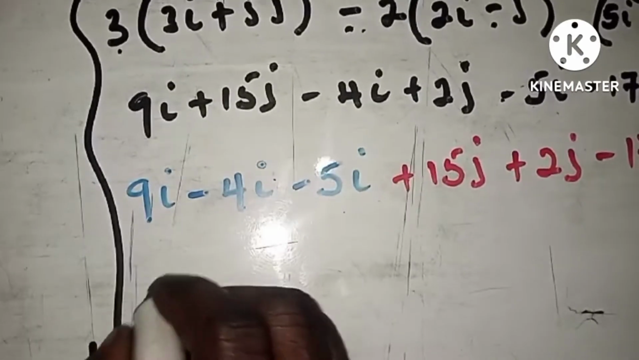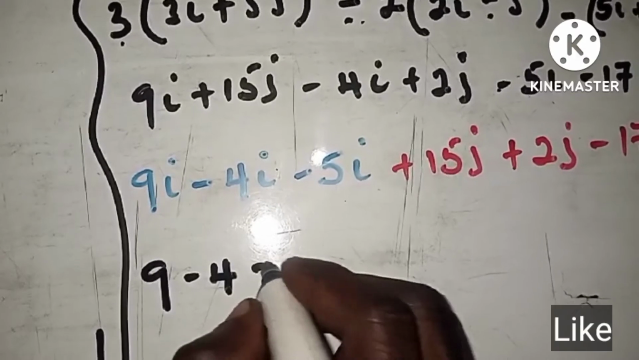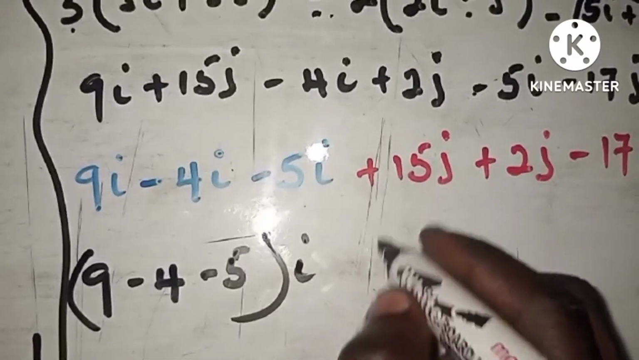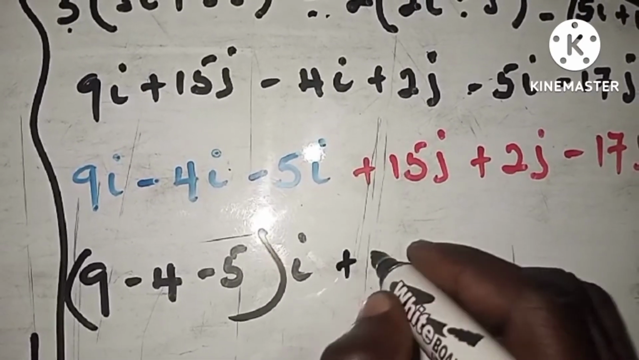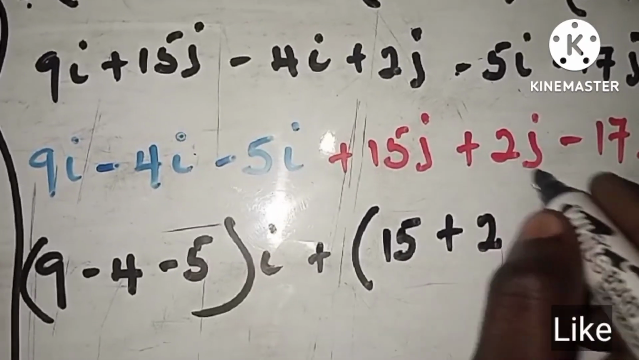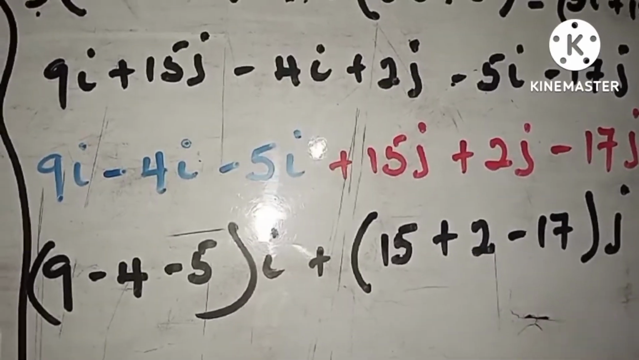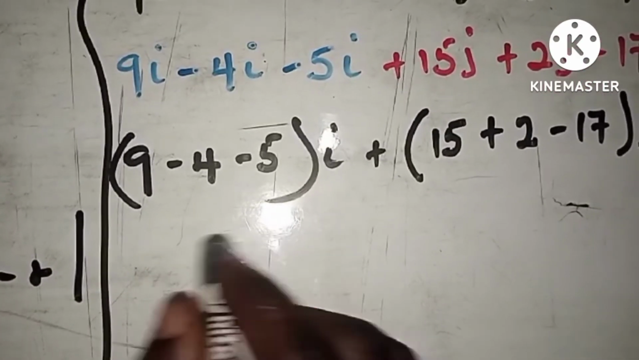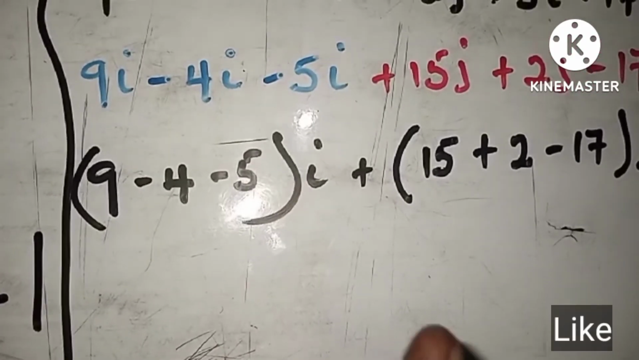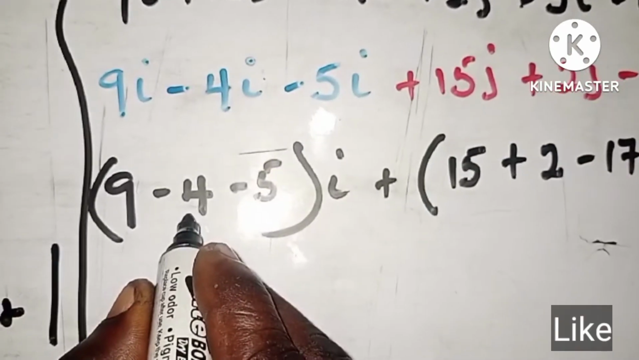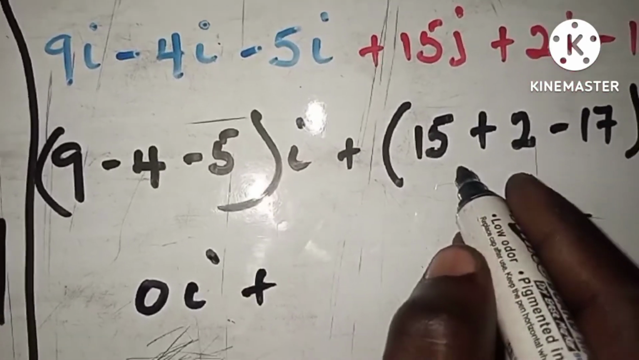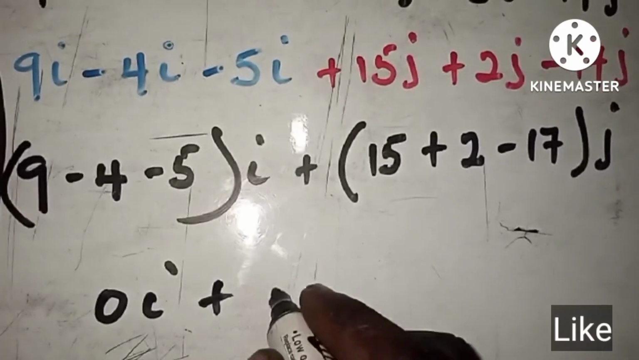So we are going to have 9 minus 4 minus 5 for everything with the i. For the j, we have plus 15 plus 2, and then minus 17. I'm just dealing with the numbers, so do the subtraction and addition, and then write your answer. Now let's see what you get. 9 minus 4 minus 5 is 0, so you have 0i. And 15 plus 2 minus 17 is 0, so 0j.